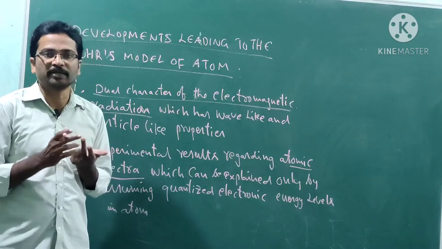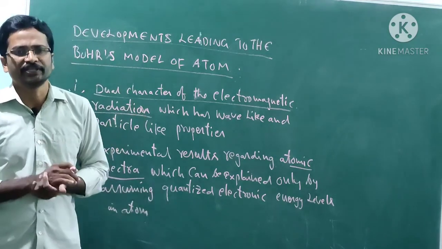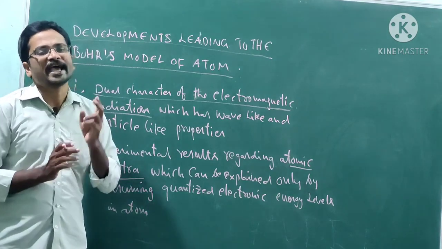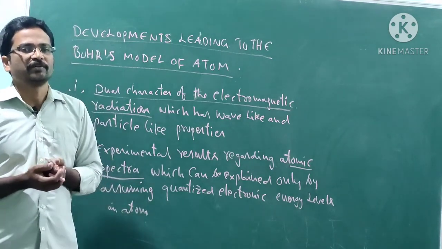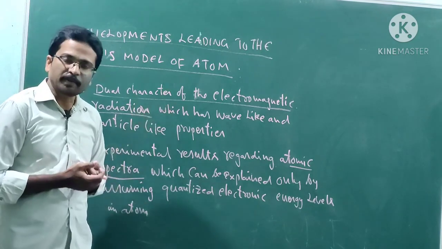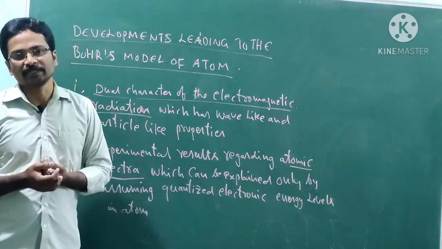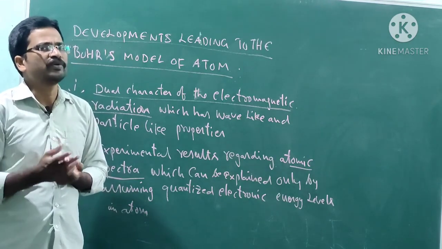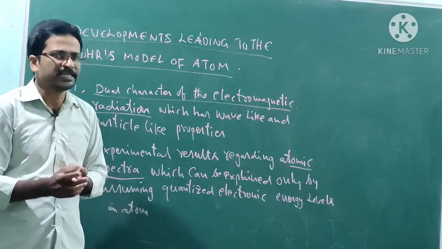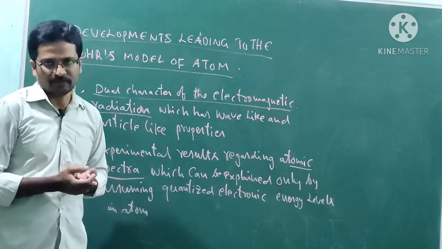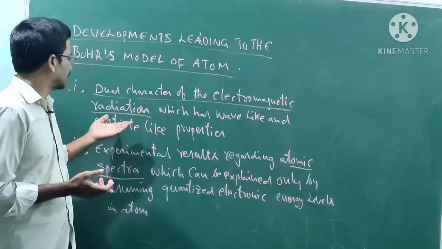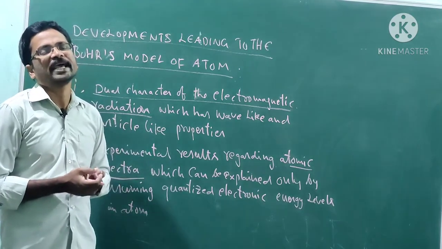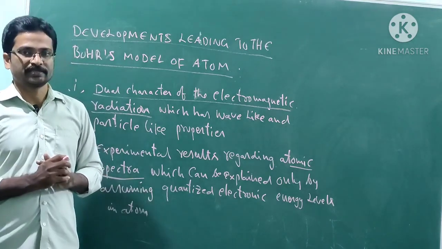This radiation has both wave-like and particle-like properties. Let us look at this one by one, first how electromagnetic radiation has wave-like properties, then particle-like properties.